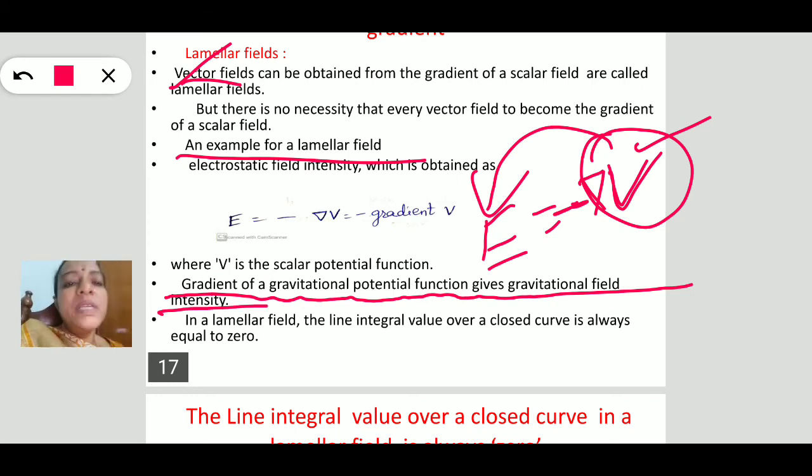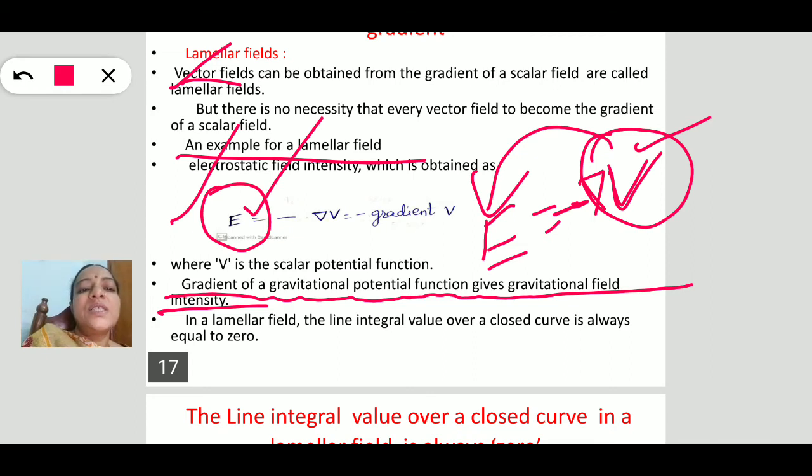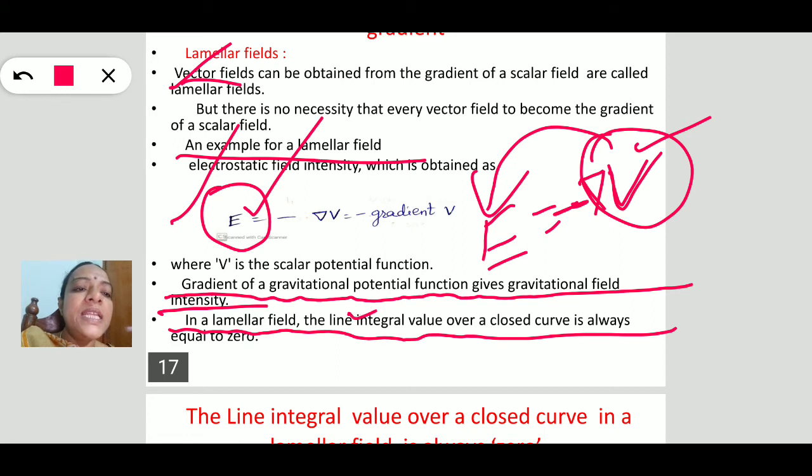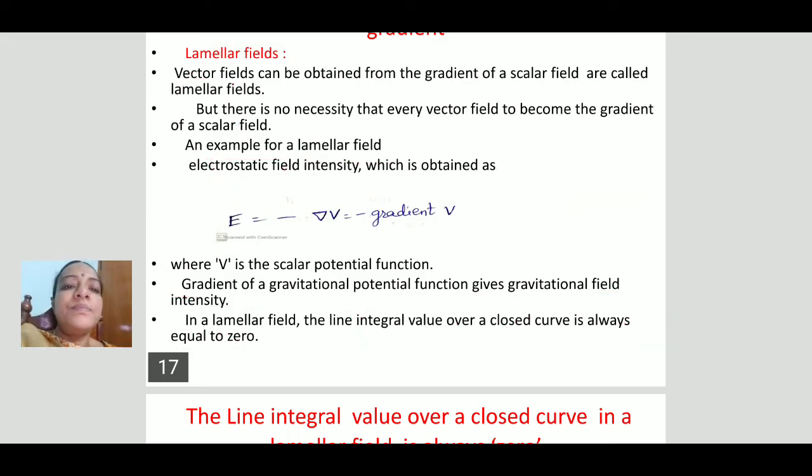So this electric field intensity field is known as a lamellar field. This is known as a lamellar vector. The meaning of lamellar vectors is nothing but the vectors which are obtained from the gradient of a scalar field, and the related fields are known as lamellar fields. The important property of a lamellar field is that the line integral value over a closed curve is always equal to 0.